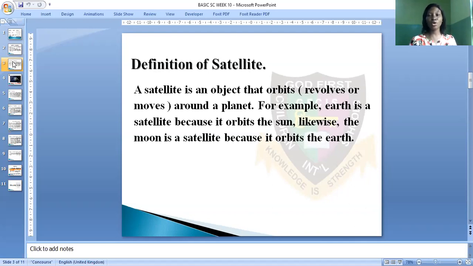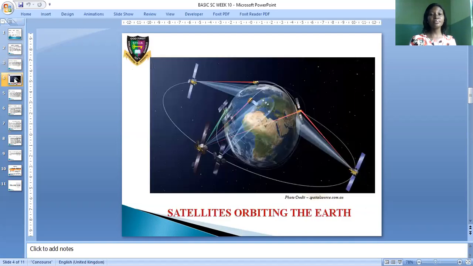So a satellite is an object that orbits around a planet. You can remember the Earth is one of the many planets. The satellite of the Earth is the Moon, and all the other 8 planets also have their own satellites. They also have moons as their satellites. This is the picture of satellites orbiting the Earth.